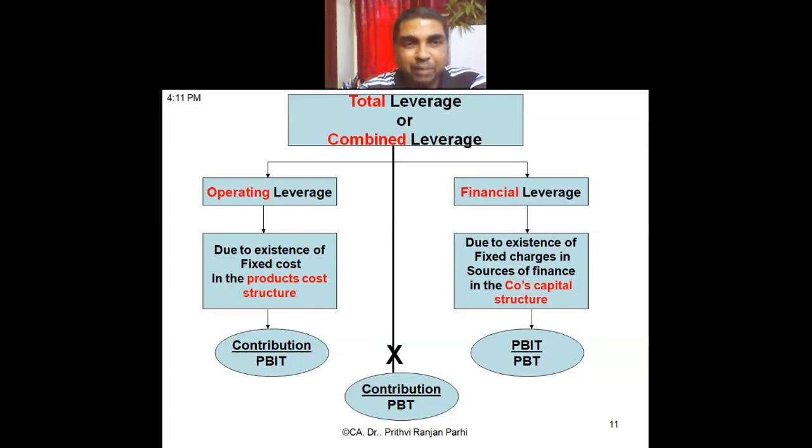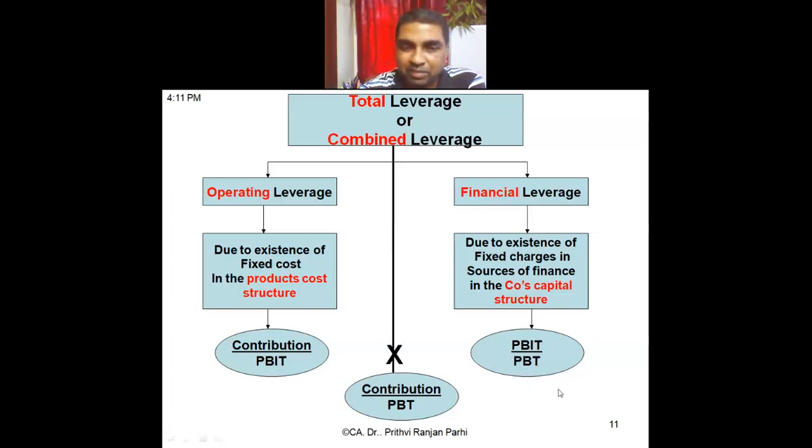So the formula of operating leverage is contribution divided by PBIT. What is PBIT? Profit before interest and tax. And the formula for financial leverage: financial leverage comes because of financing cost, or because of interest. What is the formula for this? PBIT by PBT.